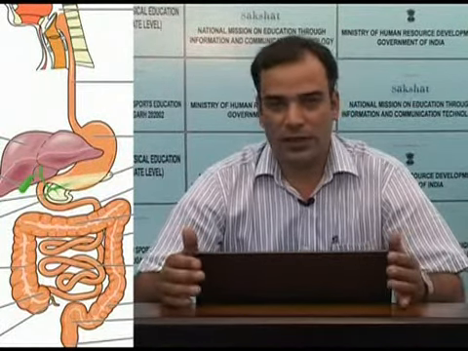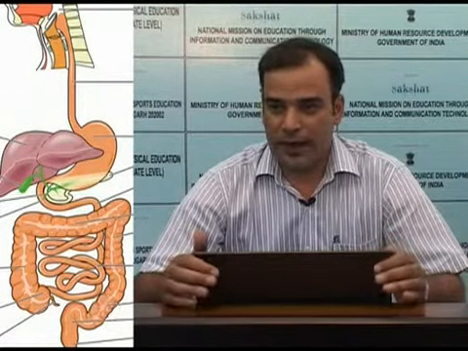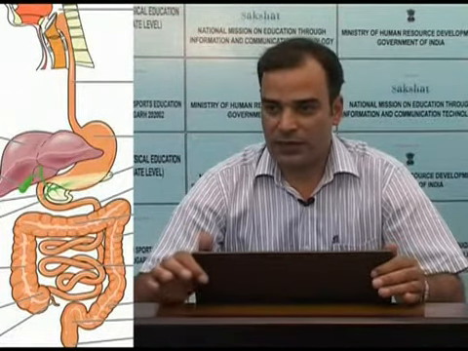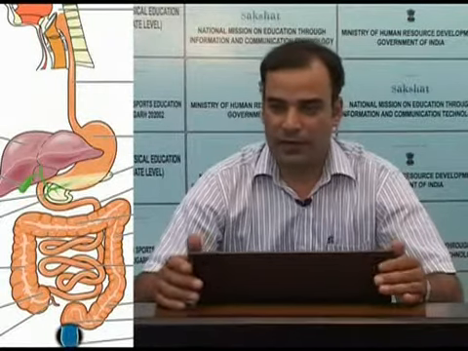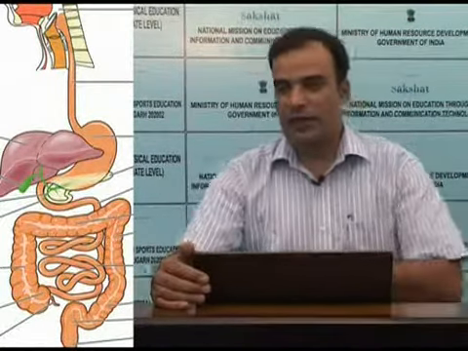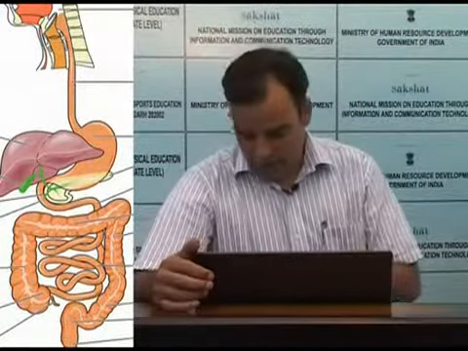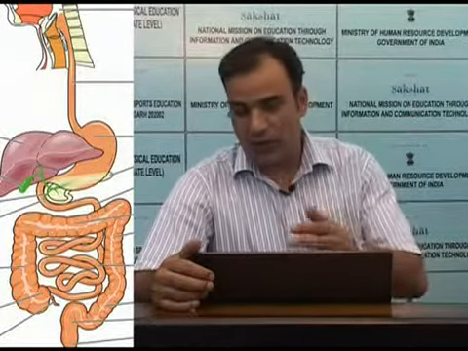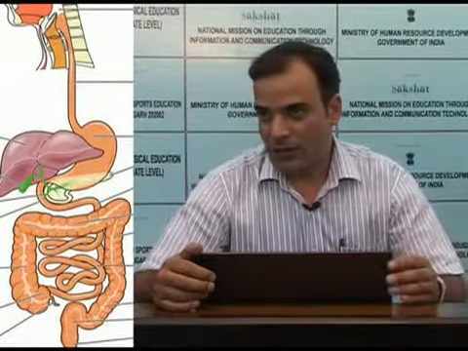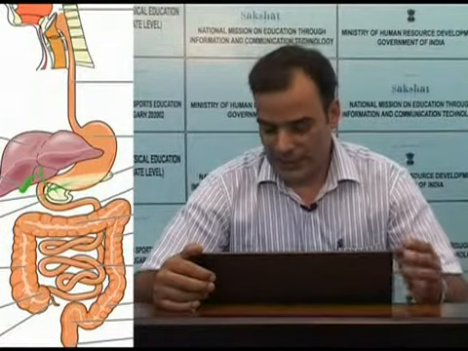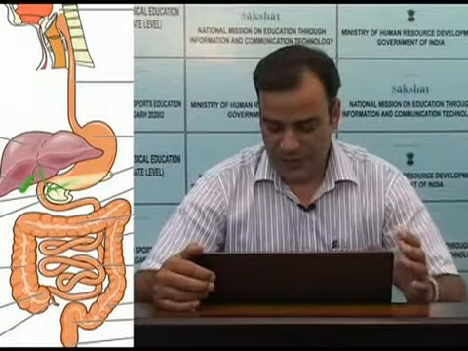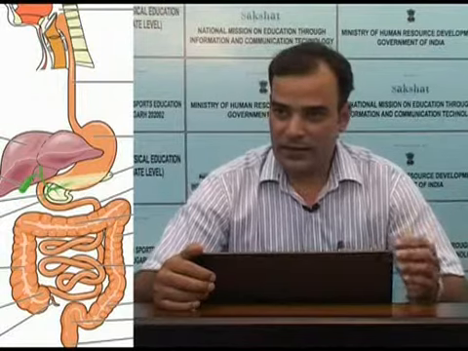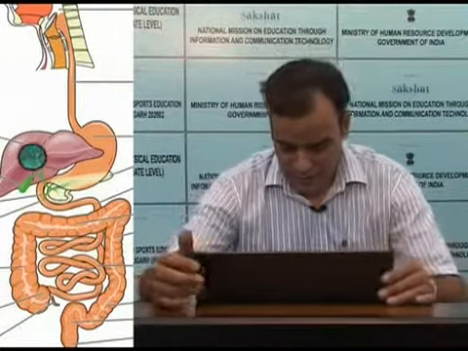Following the descending colon is the sigmoid, then a very straight portion of the large intestine called the rectum, and then the anus. So these are the primary organs of the digestive system. You can also see here the accessory organs, especially the accessory glands, which are the salivary glands, the pancreas, and the liver.